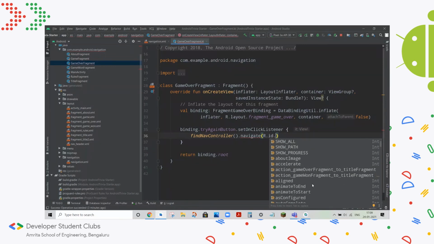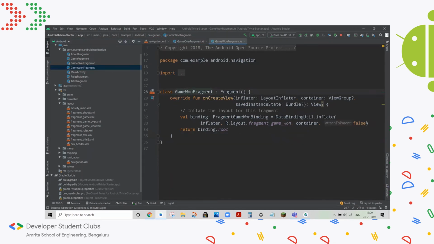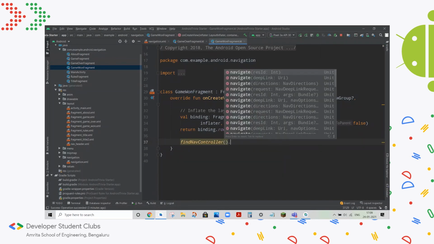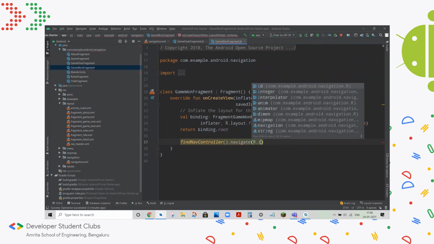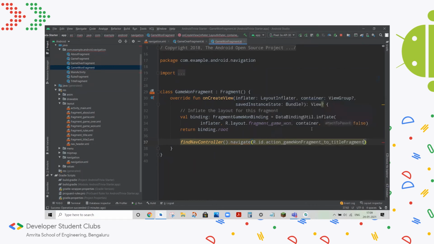So we search for game over fragment to title fragment. And similarly in the game one, we will set the next match button to game one fragment to title fragment.